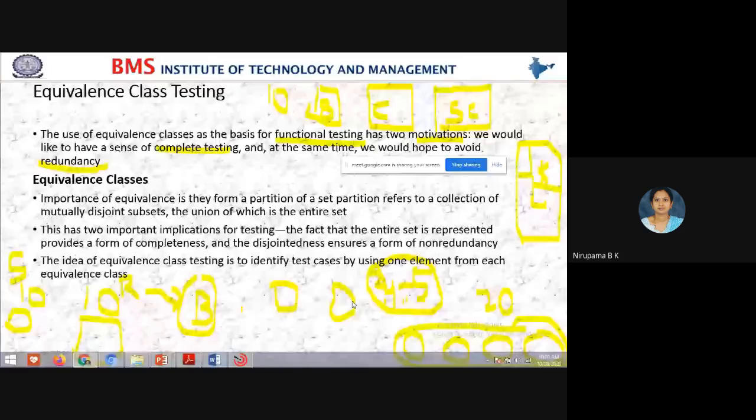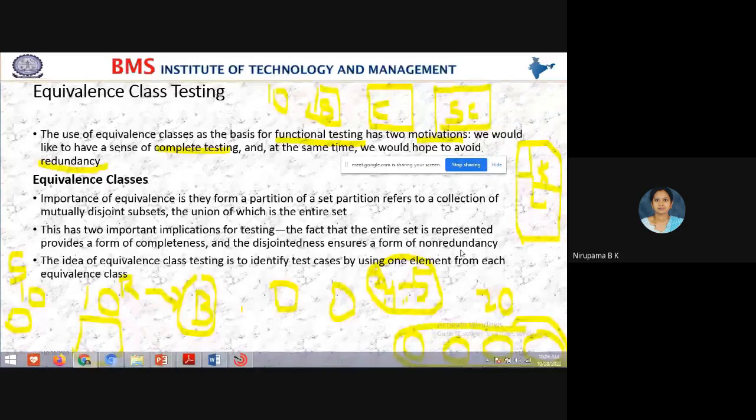So the equivalence class has two important implications for testing. That is the fact that the entire set is represented provides a form of completeness, and the disjointness ensures non-redundancy.